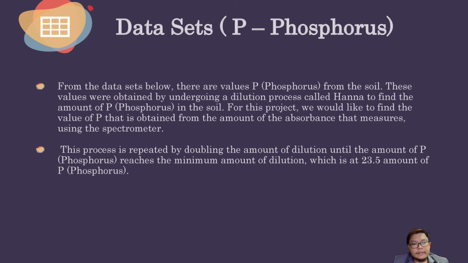So the dataset that we use is collected from phosphorus, P. From the dataset, there are values of P, phosphorus, from the soil. These values are obtained by undergoing a dilution process called HANA to find the amount of phosphorus in the soil. For this project, we would like to find the value of P that is obtained from the amount of the absorbance that is measured using the spectrometer. This project is repeated by doubling the amount of dilution until the amount of P phosphorus reaches the minimum amount of dilution, which is at 23.5 amount of phosphorus.